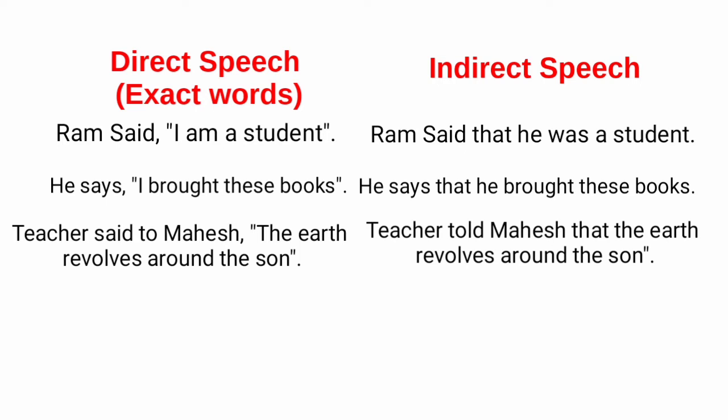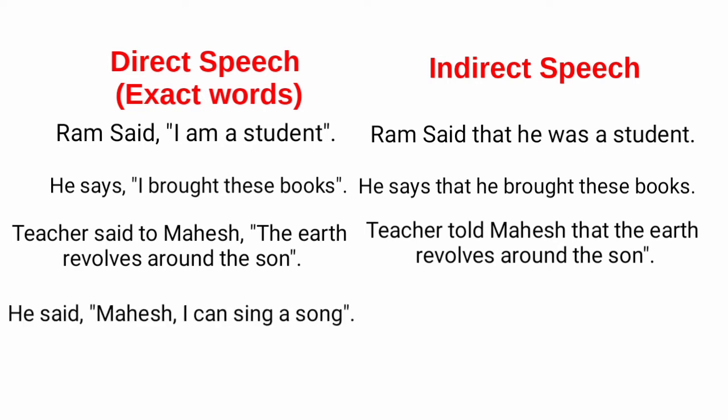Another thing is, if the name of the person with whom the speaker is interacting is mentioned in the reported speech, use it after the reporting verb in indirect speech.